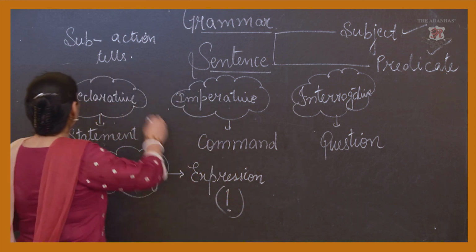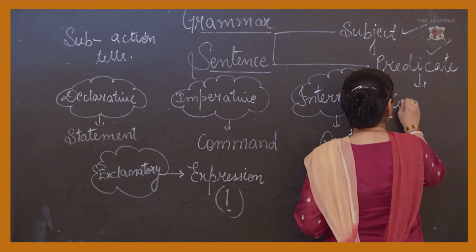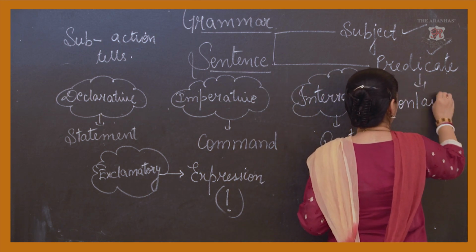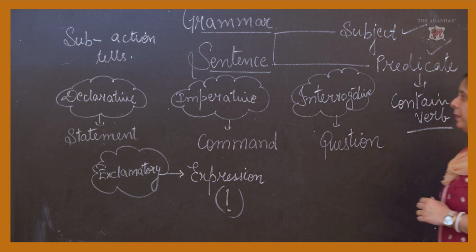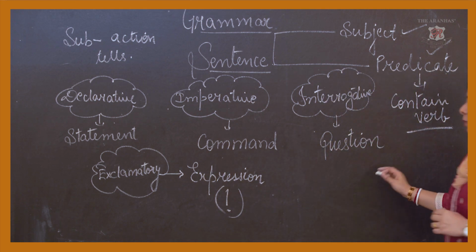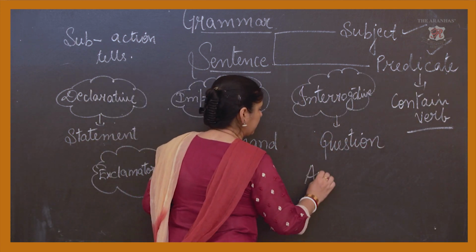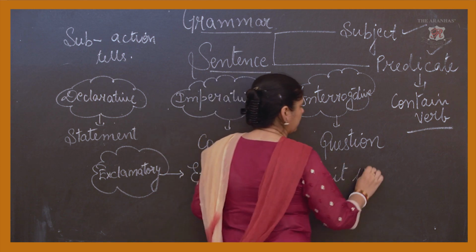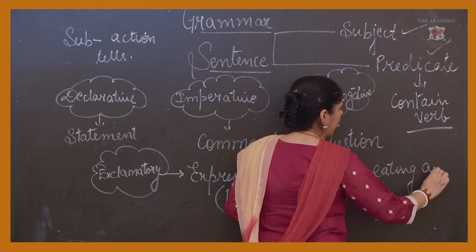And here it talks about the predicate. It contains the verb. So we have to remember the subject tells you the action. For example, if I write, Amit is eating an apple.